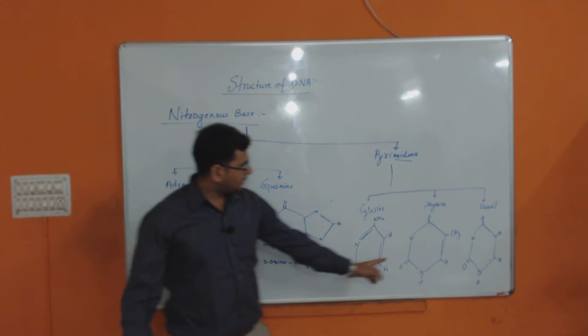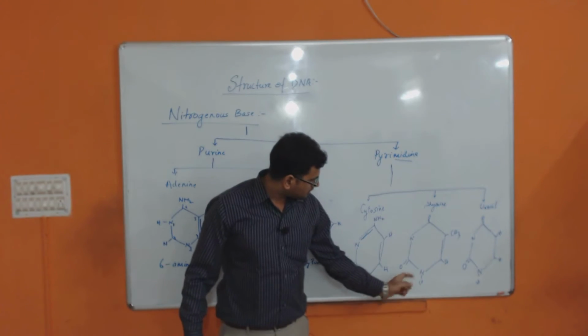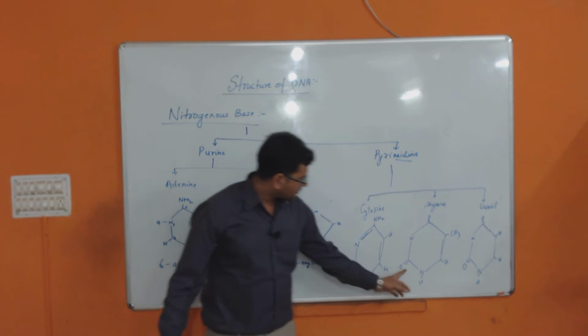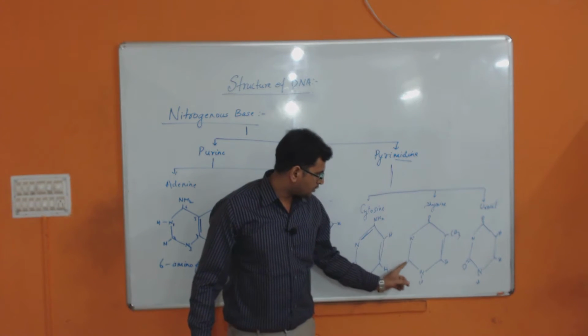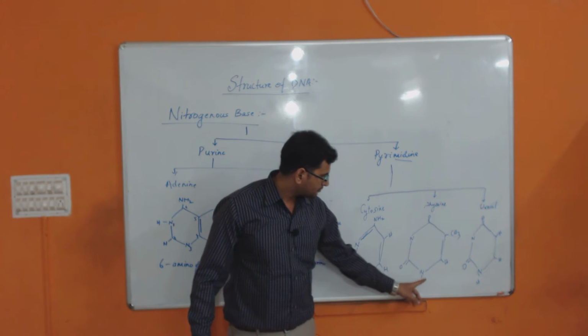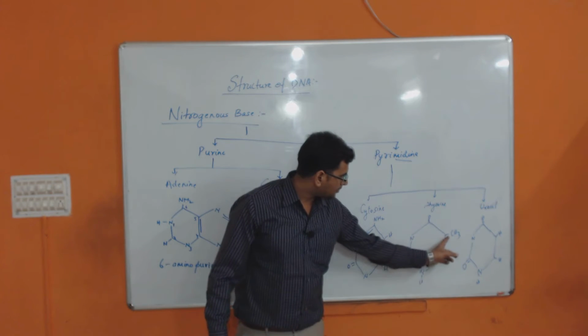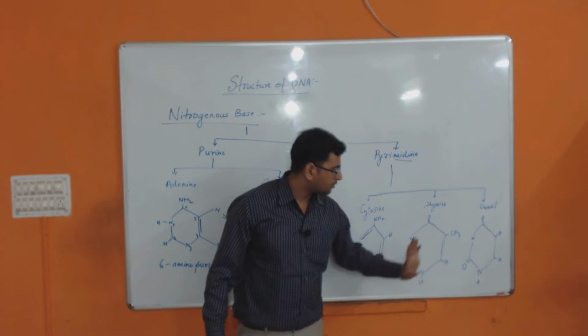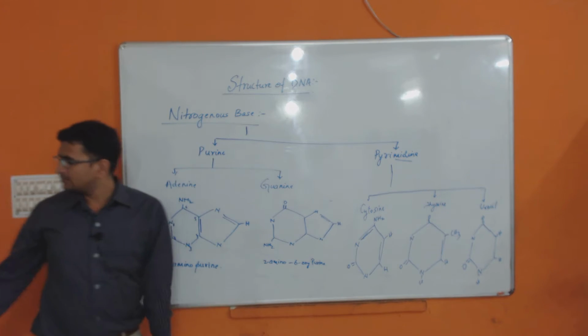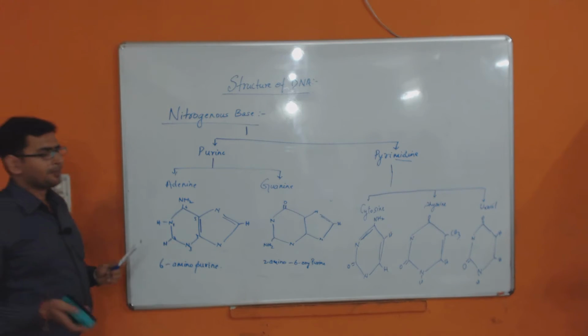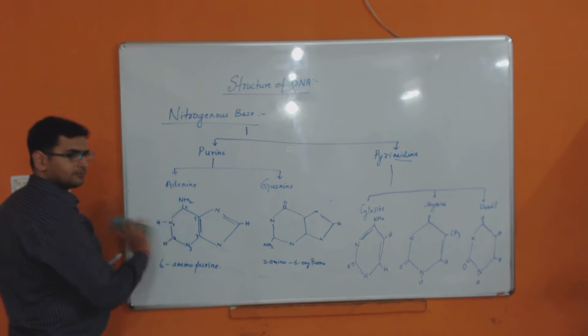You can see in this thymine, simply you can check the valencies. This carbon has 4 valency, 1, 2, 3, 4, fulfilled. This carbon 1, 2, 3, 4. Everything is fulfilled. Here, have you drawn? Okay.